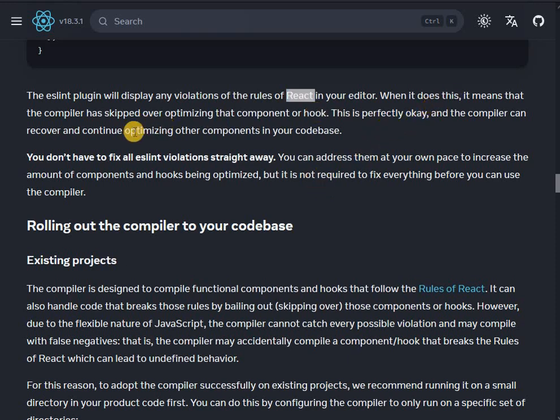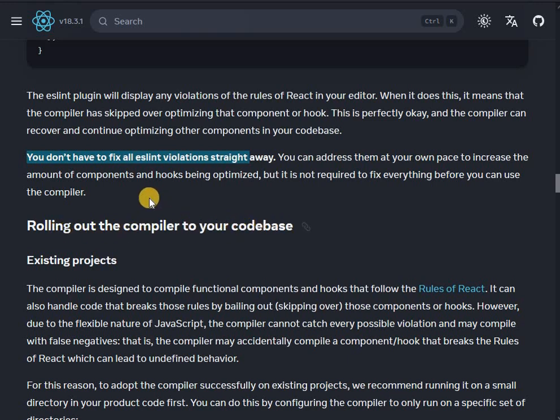When it does this, it means that the compiler has skipped over optimizing that component or hook. This is perfectly okay, and the compiler can recover and continue optimizing other components in your codebase. You don't have to fix all ESLint violations straight away. You can address them at your own pace to increase the amount of components and hooks being optimized. But it is not required to fix everything before you can use the compiler.